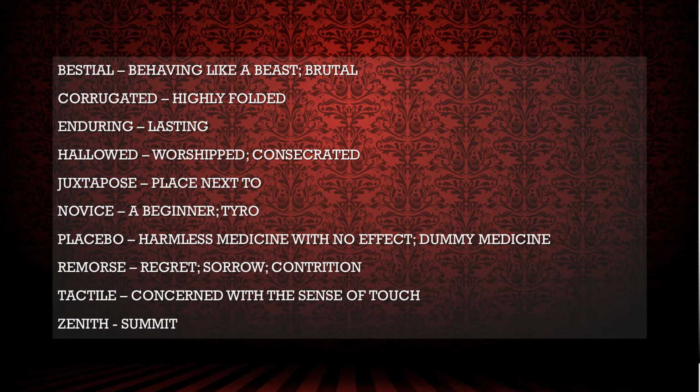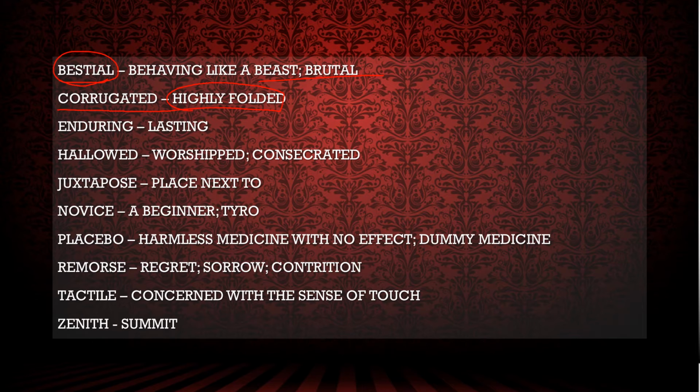Next word is bestial. I told you that there is a word bestiality in your legal reasoning section. You might have heard that recently news came of banning child pornography. The meaning of bestial is also animal, behaving like a beast, brutal. And bestiality is banned in India. Corrugated is highly folded. When you have seen a box highly folded to give support to each and every edge of it, that means highly folded, corrugated, to give a support.